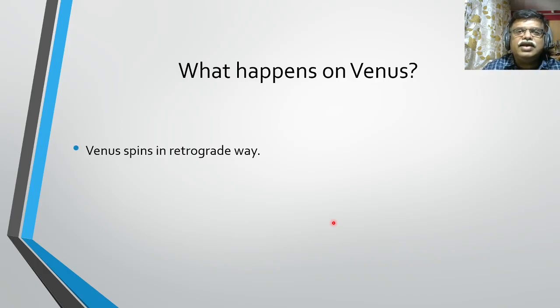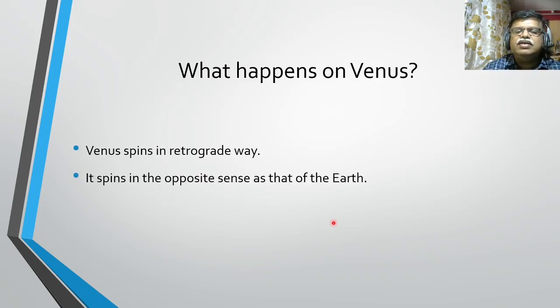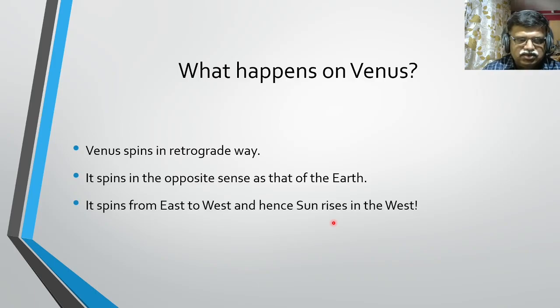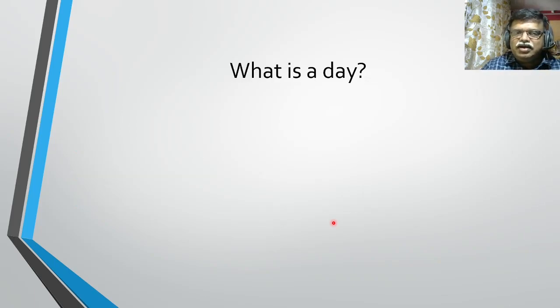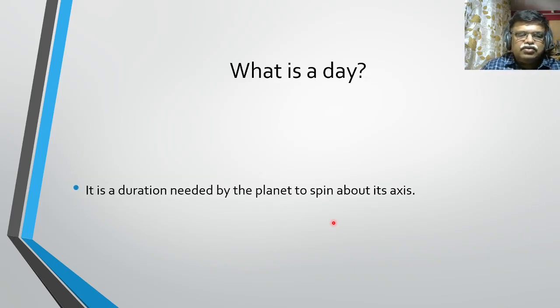Venus spins in a retrograde way. It spins in the opposite sense to that of the earth. So it spins from east to west, and hence the sun rises in the west. Now that's wrong reasoning. That's not completely correct. Let's see why. So what is a day? It is the duration needed by the planet to spin about its axis. This is what one would say. Day is decided by the spin. But again, that's not completely correct.